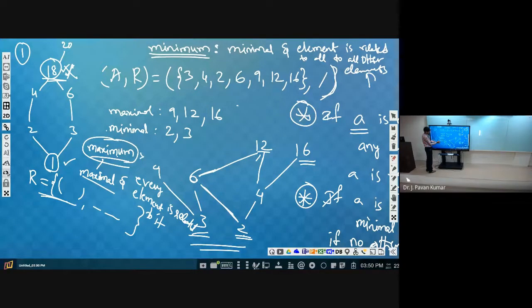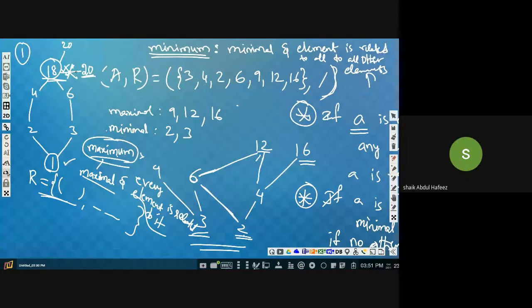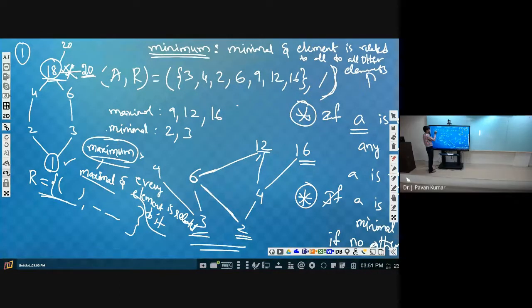So if we have two elements which are maximum, let us assume two elements exist, then those two should be at the same level. And in order to claim that it has a maximum, what is the second restriction? Every element is related to it. So these two should be related. Yes or no? Yes, sir. Here you can observe one thing.